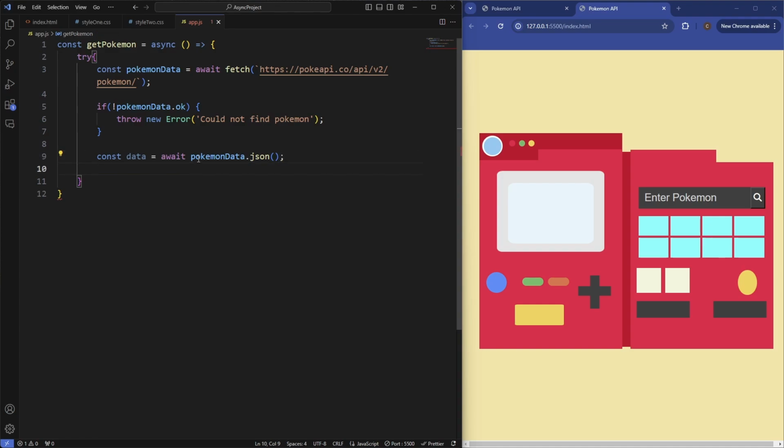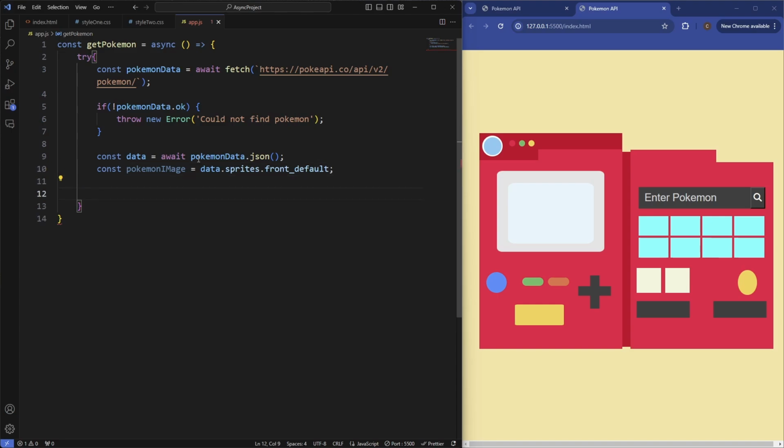And then we want to grab a property inside of that, which is going to be the Pokemon image. So we'll say const pokemonImage is equal to the data that we return, dot the sprites property, dot the front_default, which again is just a property inside of the data that gets returned back.